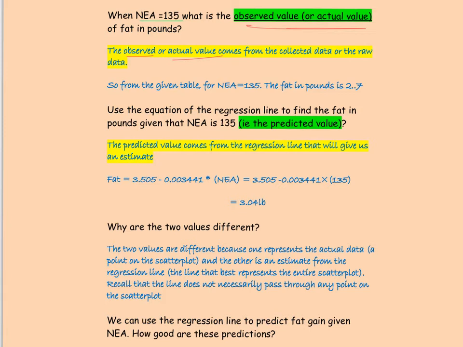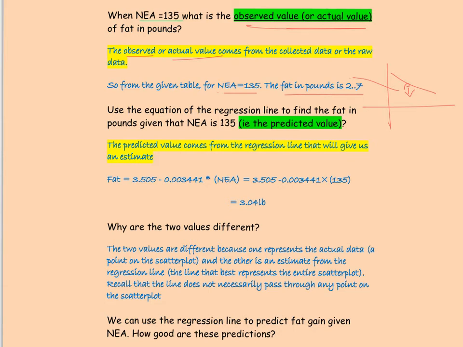From that table, when NEA is 135, the fat in pounds is 2.7. So we have the regression line, and that is the point that falls just below the regression line, and that's the point that corresponds to these data. So that is the actual value.